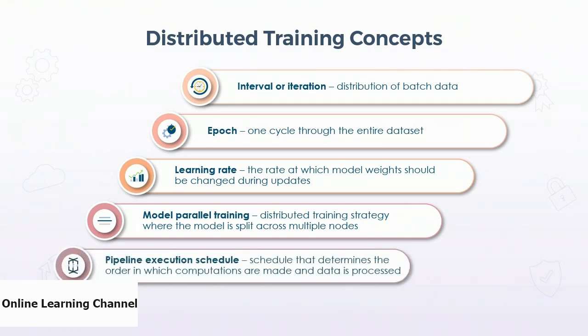We have pipeline execution schedule. This defines pipelined execution when training a model with model parallelism. The pipeline execution schedule determines the order in which computations are made and the data is processed across devices during model training. Pipelining is a technique to achieve true parallelism in model parallelism and overcome the performance loss due to sequential computation by having the GPUs compute simultaneously on different data samples.